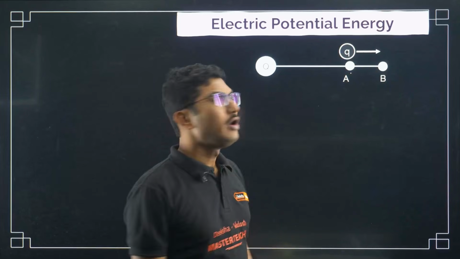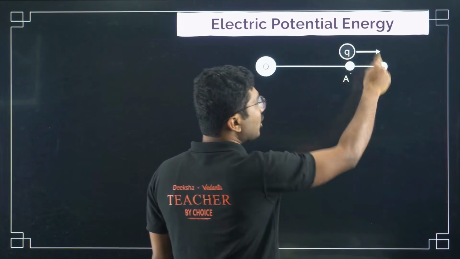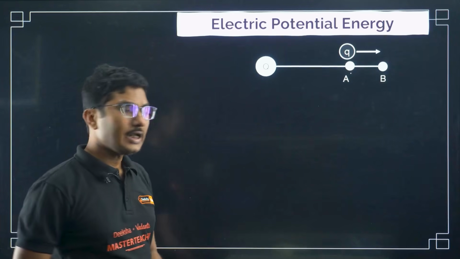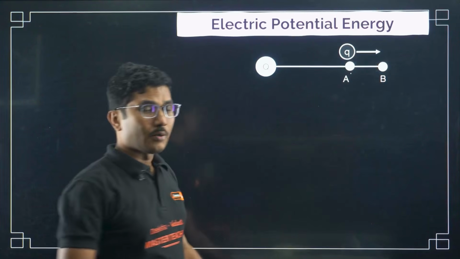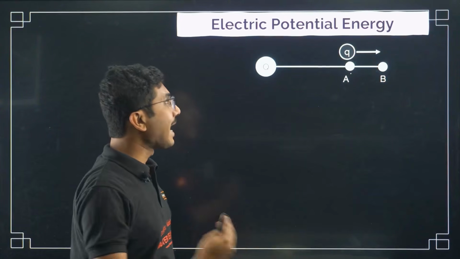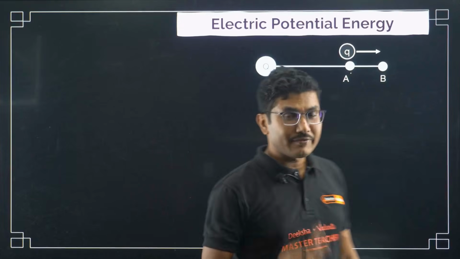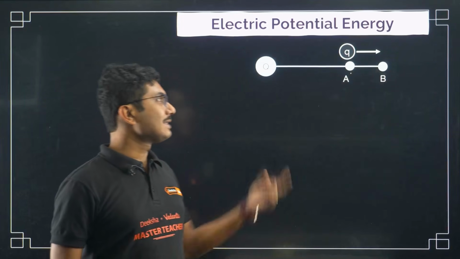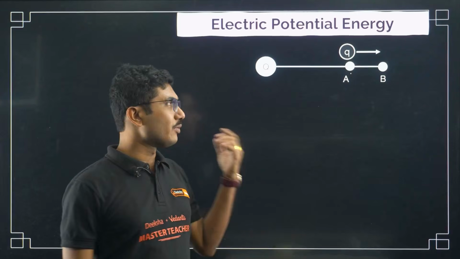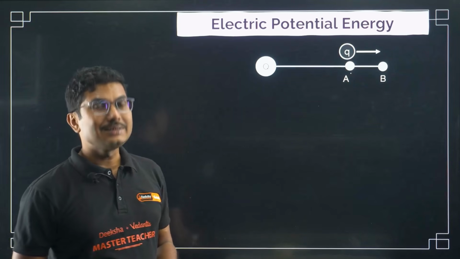You have to do some work to move this charge from point A to point B. Right? Now what work do you have to do? That work will be, because electric field is a conservative field, that means whatever work you do against the field or by the field, that work is stored as energy.